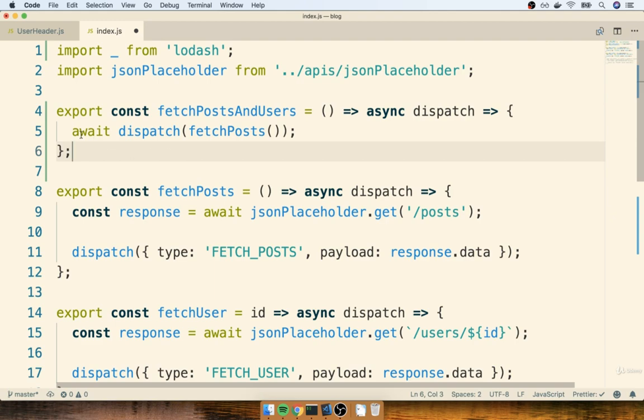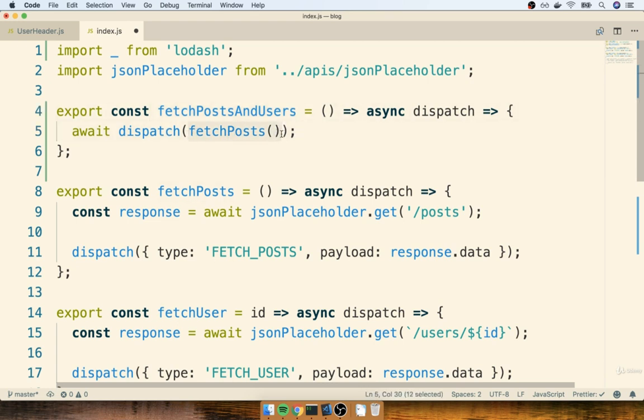Now the reason that we put the await keyword right there is that when we dispatch that action creator and this inner function eventually gets called, the await keyword is going to make sure that we wait for this API request to be completed before we move on and do anything else inside of our new action creator right here. All right, I know this is a little bit intense, but honestly, those two steps are the hardest part to understand. So one more quick review.